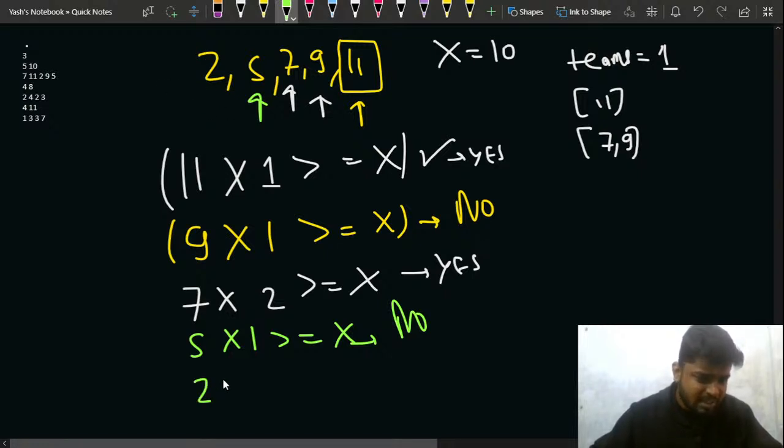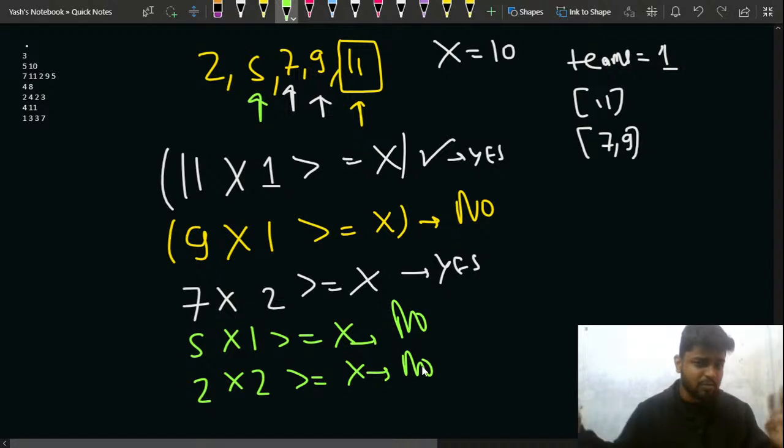So now the minimum element is 2 and the number of programmers in the team are 2. So is that greater equal to x? No, this isn't the case. So no further teams will be formed, right?